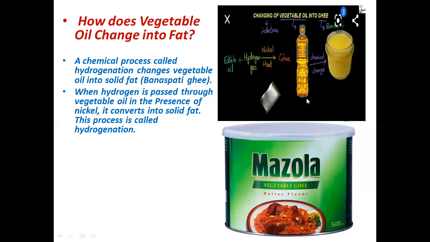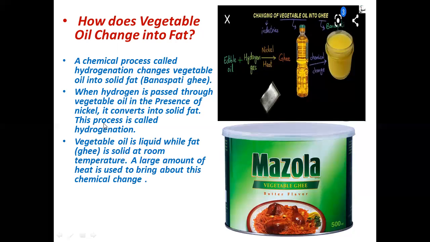This is the oil, and after hydrogenation, the addition of hydrogen, the oil will convert into ghee. So when hydrogen is passed through vegetable oil in the presence of catalyst nickel, it converts into a solid fat, and this process is called hydrogenation because of the addition of hydrogen.